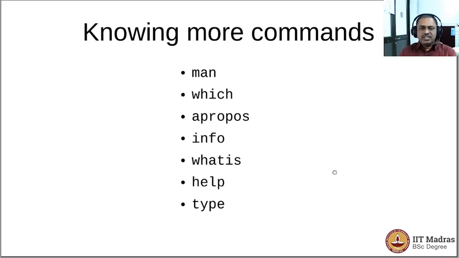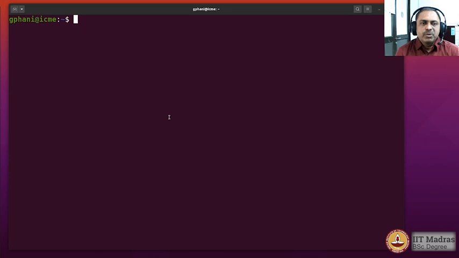And once you find out the name of any command, you can learn more about it obviously from the man pages, but also to know where it is located and what type of command it is. Is it a script, or is it an alias, or is it a binary file sitting in one of the binary directories like /usr/bin, etc.? So we can explore the commands all by ourselves without having to go to the internet, using this set of features that are available with the Linux operating system. Let us have a demonstration of how to discover new commands by using the features that we have just now mentioned.